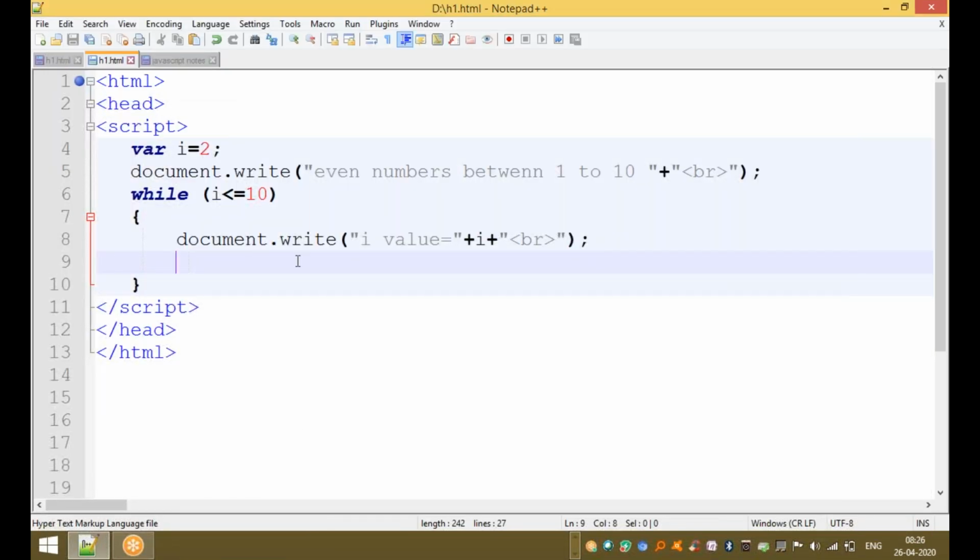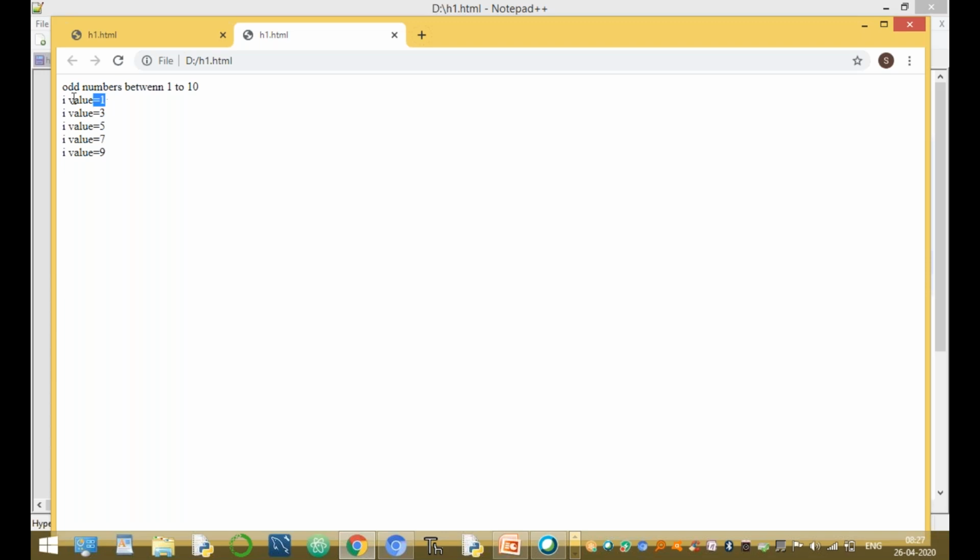So if you want to execute a particular condition, I equal to I plus 2, or I equal to I plus n, or print any value, I equal to I plus 5, or, for example, if you want to print the odd numbers. Now here the I starting value is 1, less than or equal to 10, the condition returns true. Every time the I value is increased by 2 to print only the odd numbers between 1 to 10. These are the odd numbers 1, 3, 5, 7, and 9.